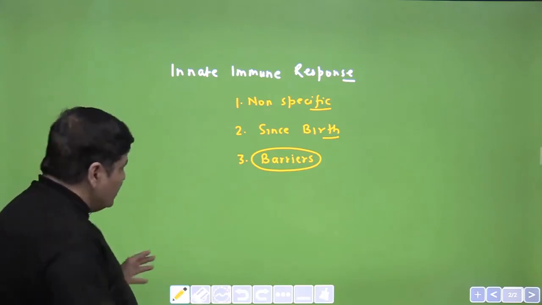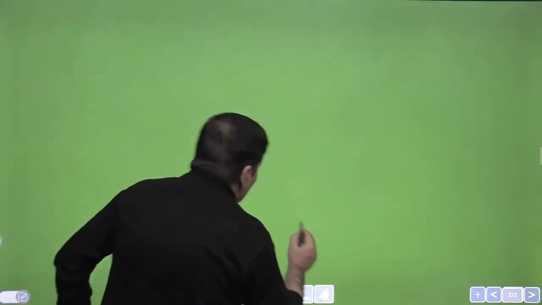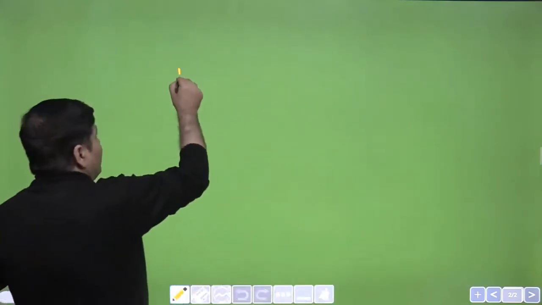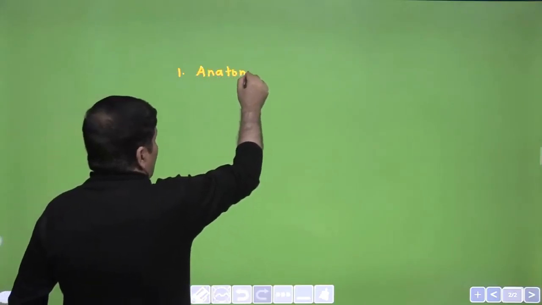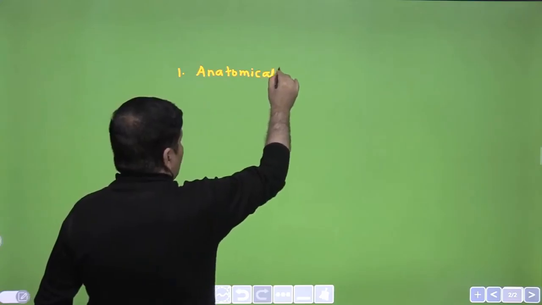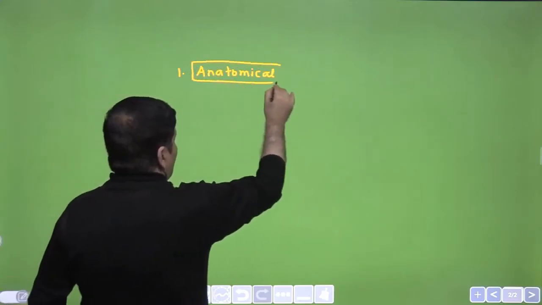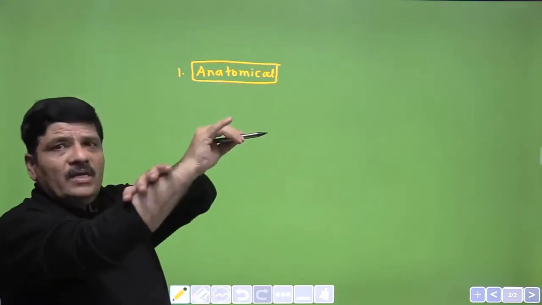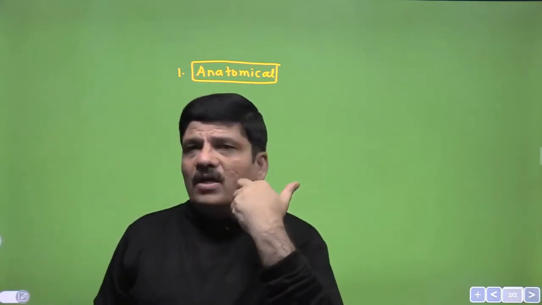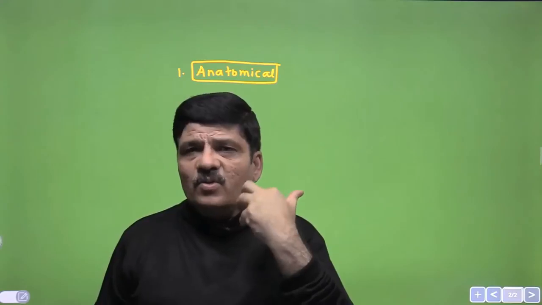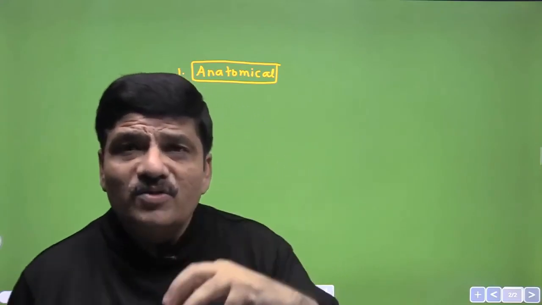And what are the barriers that we know? Number 1 barrier would be the anatomical barrier. The structural barrier, the anatomical barrier, is one of the barriers which are part of innate immune response. You know that your body is covered on the external surface by the skin, and internally, if you think about your GIT, that would be very easy to understand. There are mucous membranes.